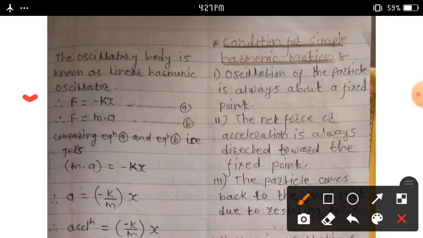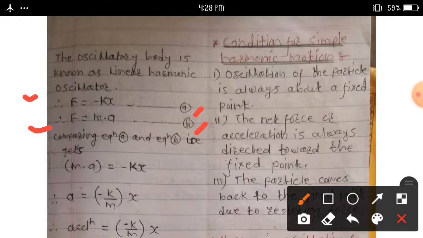Therefore F is equal to minus kx. Consider equation a. Another one, we know that Newton's second law, F is equal to ma. Consider equation b here.